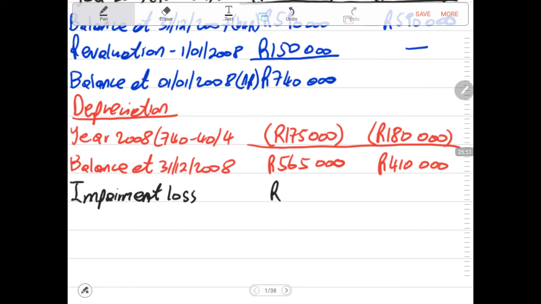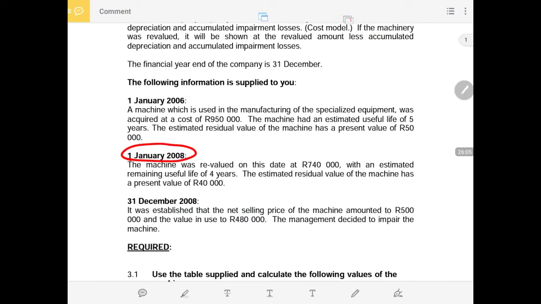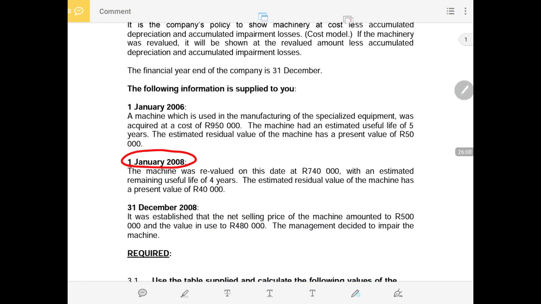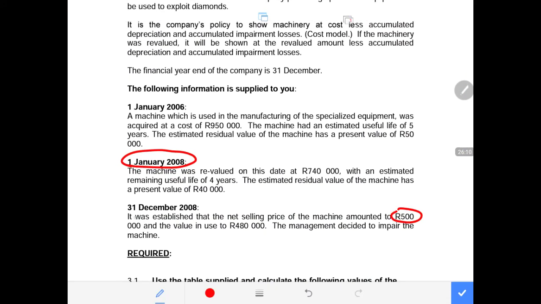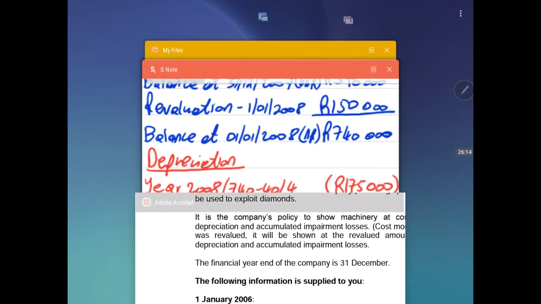Why am I saying there's a likelihood of an impairment loss? Because I can see that the recoverable amount is smaller than the carrying amount. Our recoverable amount is 500,000 rands, while our carrying amount is more than that.